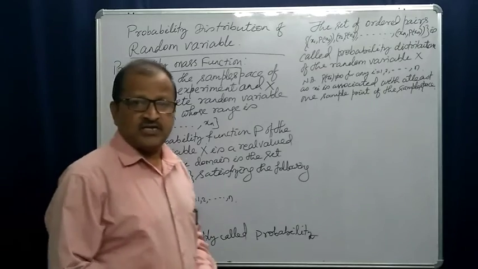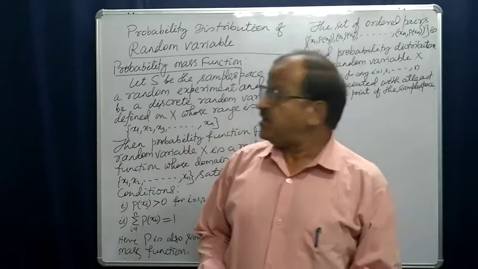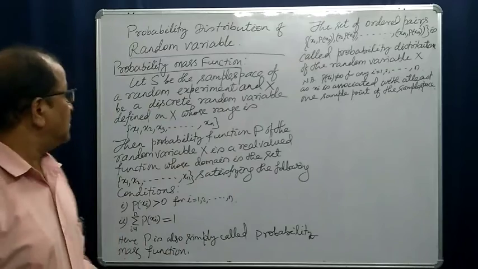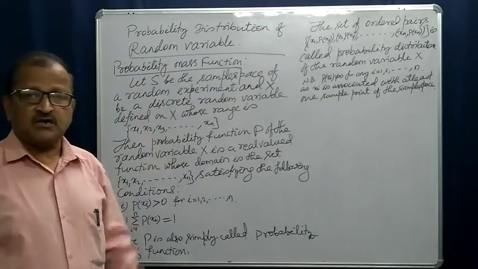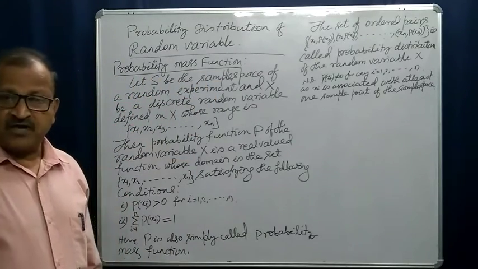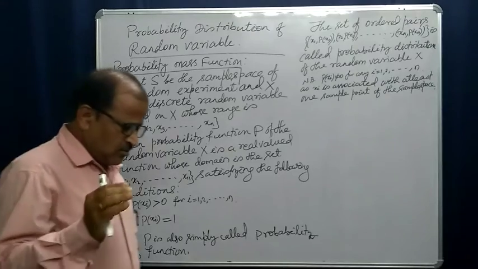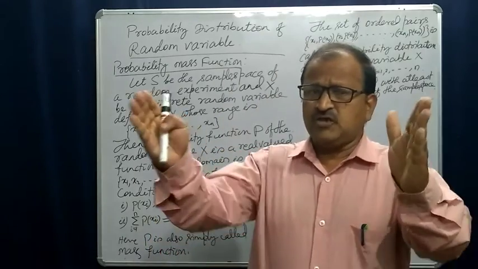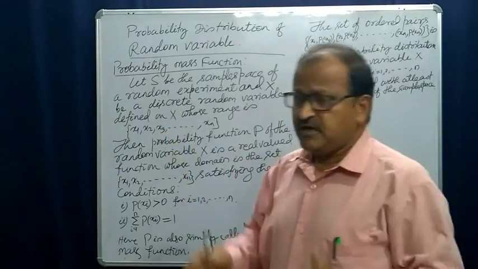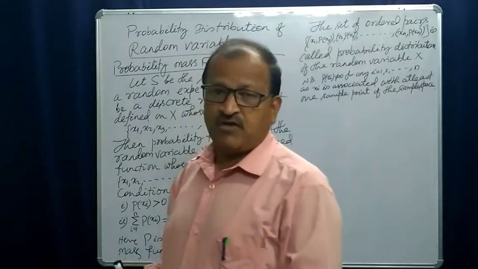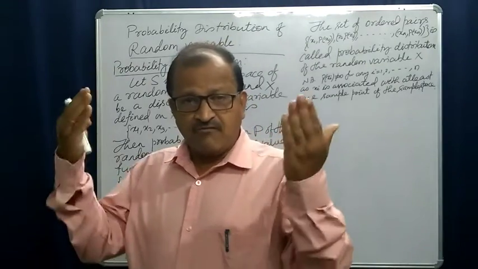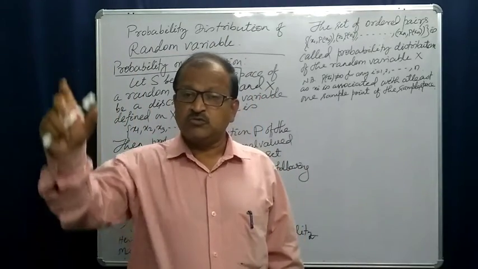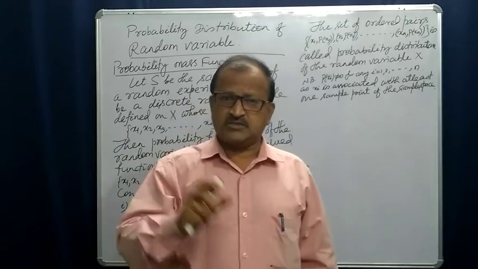First thing we will discuss is the probability function. Probability mass function, or probability function of a random variable. We have already seen what a probability function is. Actually, probability is a function, it is a real valued function. That means its range, its values, will be real numbers.